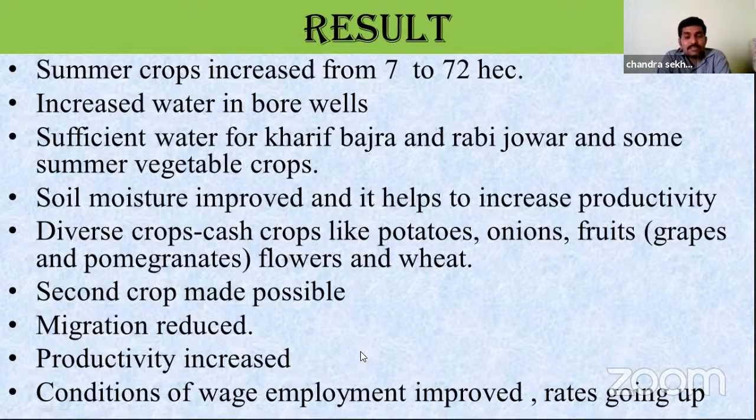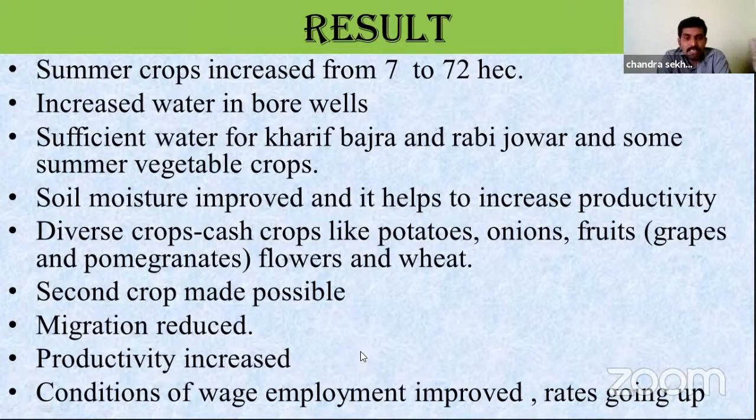Before implementation of the scheme, some of the villagers were going out to other villages or other cities in search of work or employment. But when they have sufficient water in the village, they have work in their village only. That stopped the migrations.